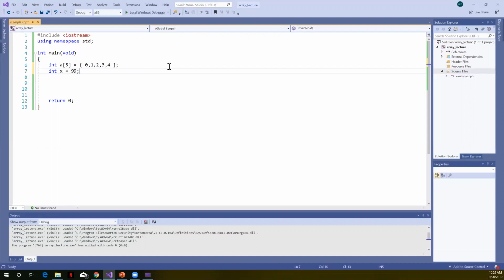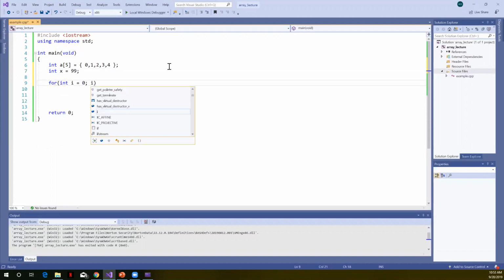Years ago you would, but because systems are now giving you extra memory space, you are not overwriting something immediately next to it, which is probably a decent security feature. All right, so I said here, for int i equals 0, i less than or equal to 5, plus plus i.